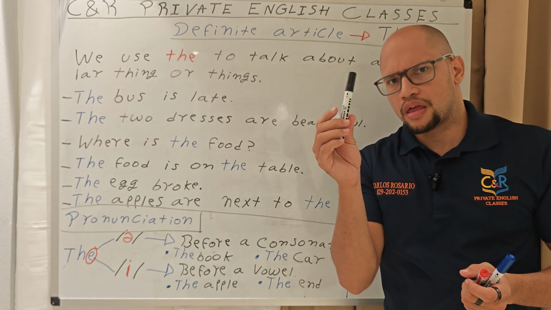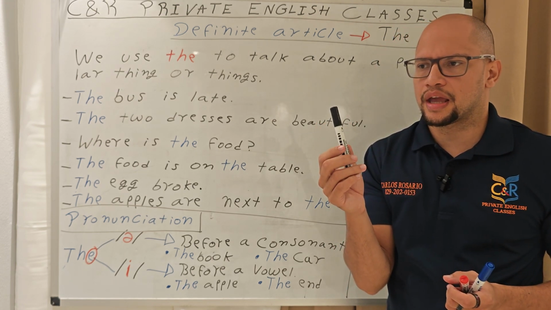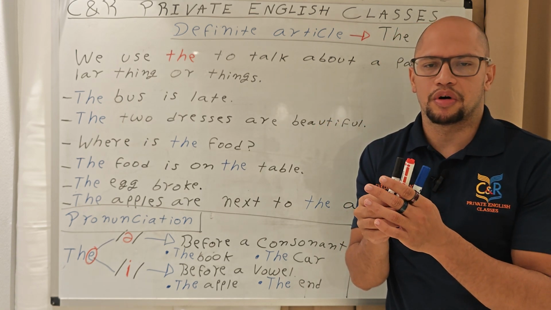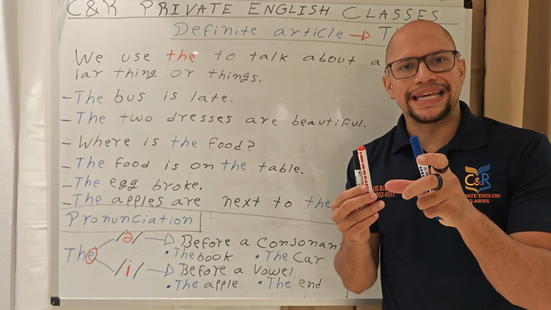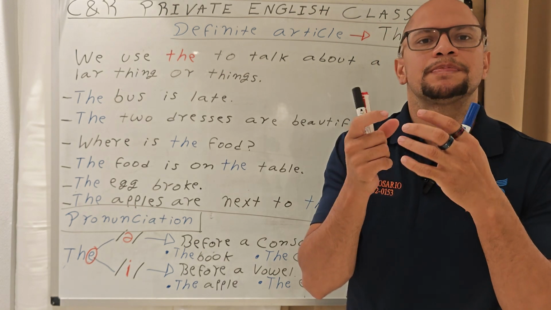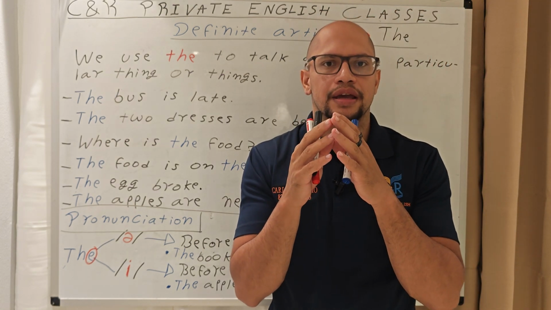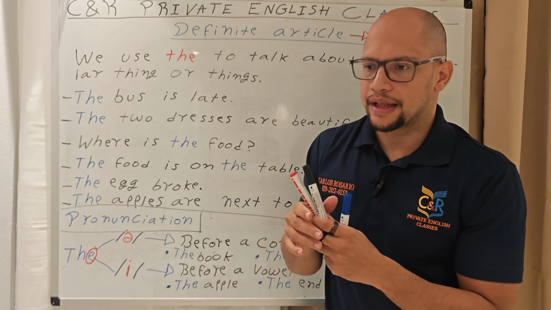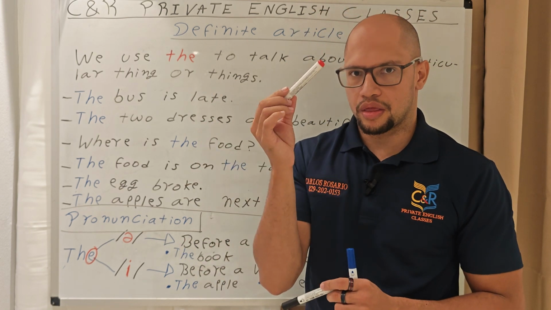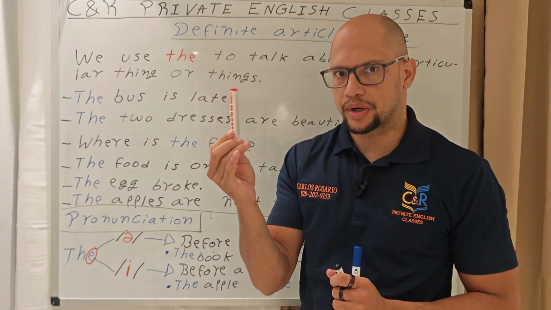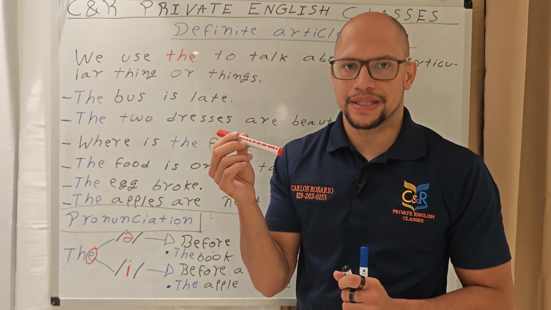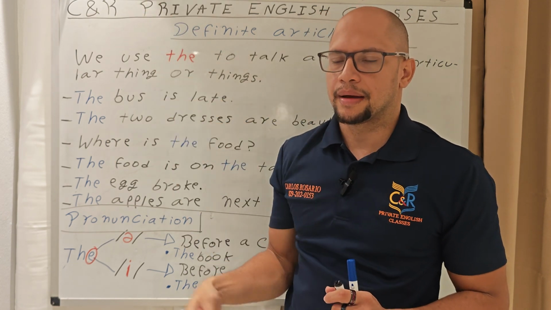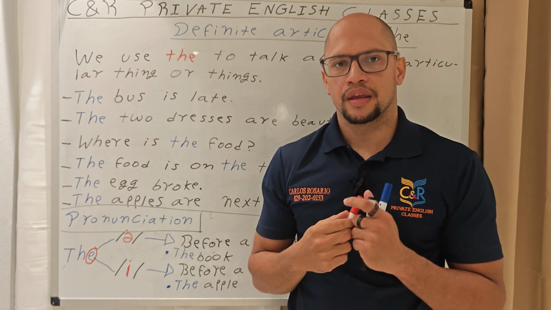You can say the marker, or you can say the markers, singular or plural. The point is that it is specific. It is something specific or specific things. I'm talking about the marker, the red marker, this marker, because it is specific. It's not about a random marker. I'm talking about the marker.